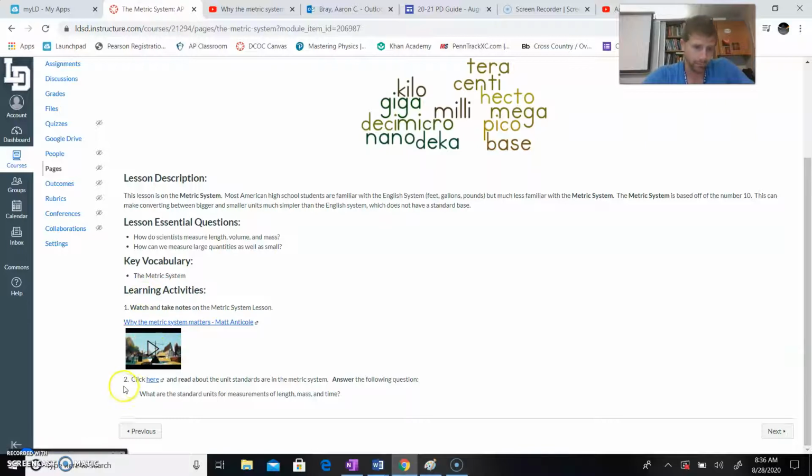Once you've done that, click here, that probably should be bold, and read about the unit standards in the metric system. Answer the following questions. What are the standard units for measurements of length, mass, and time? Something that should be a review. So anything that's in bold is something you physically have to do, and it follows the page, down from top to bottom, one right after the next consecutively.